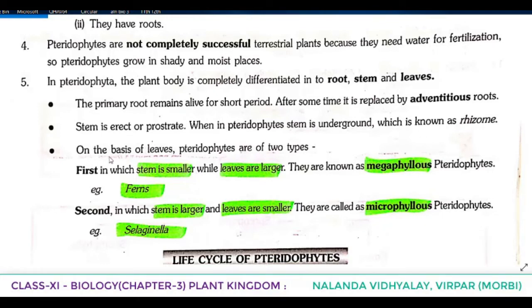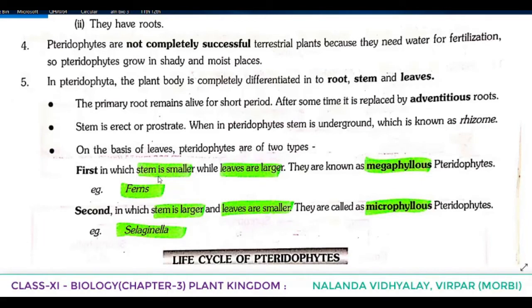On the basis of leaves, pteridophytes are of two types. You have to tell me which they are. We said that two types of leaves are present in some species. Very small leaves are known as microphyll, and large leaves are known as macrophyll or megaphyll. The same we are going to explain here.